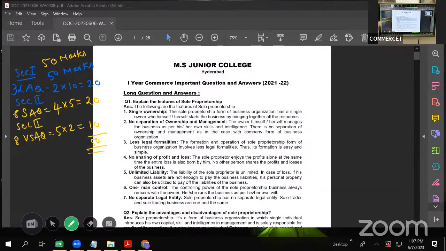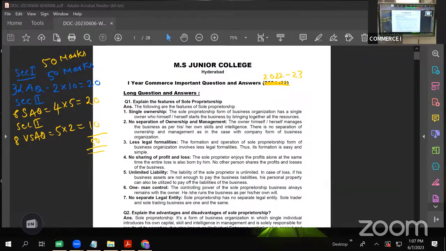So we are going to learn all this, the 10 markers, the 5 markers, and the 2 markers. In the next 3 days, we are going to cover all the very important questions from the exam point of view. This is for 22, 23.